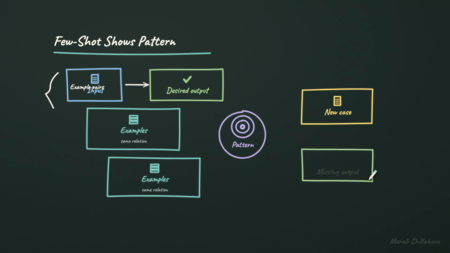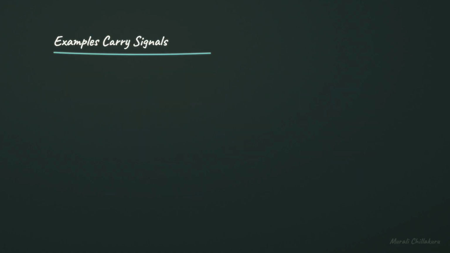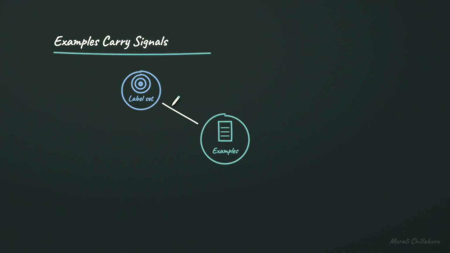The model then completes the missing output by following the demonstrated pattern. Are examples just tiny training data, or are they doing something subtler? Examples act like compact specifications. They define the label set, the allowed categories or decisions. They define the output format, which often matters as much as the content.